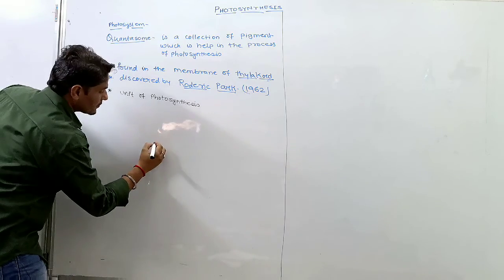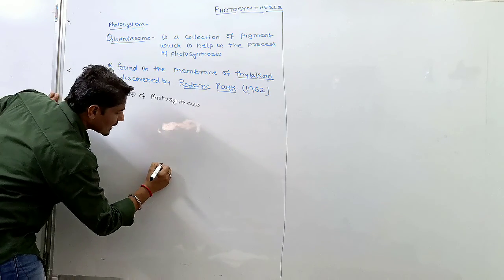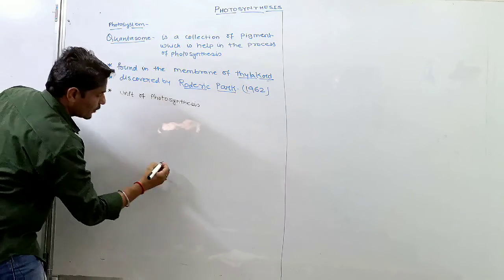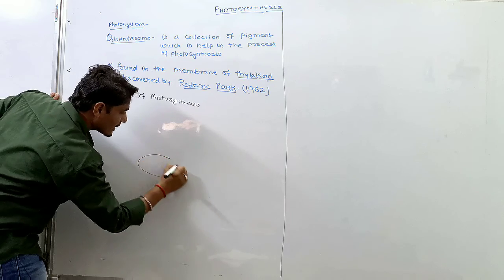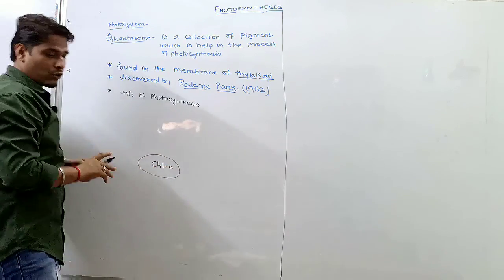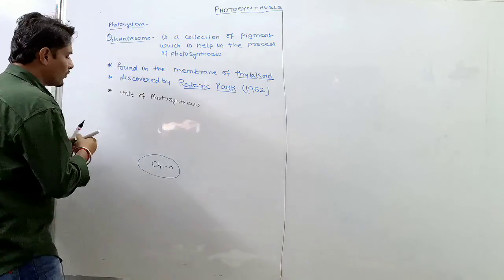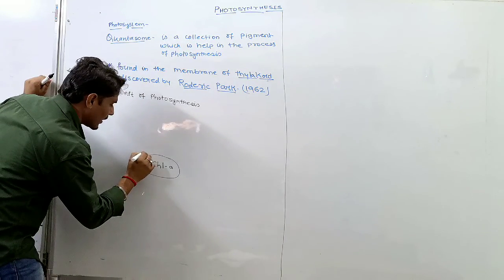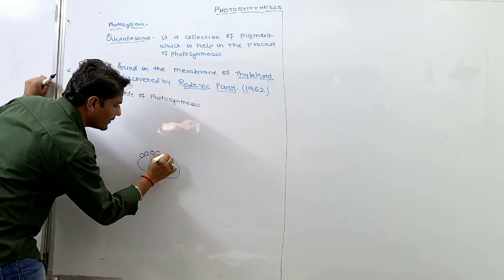So quantasome is a collection of pigments. The main one is the chlorophyll A pigment, and chlorophyll A pigment is surrounded by other accessory pigments.